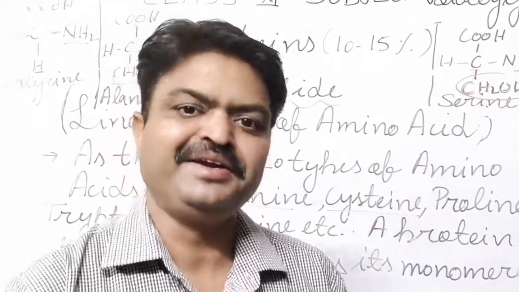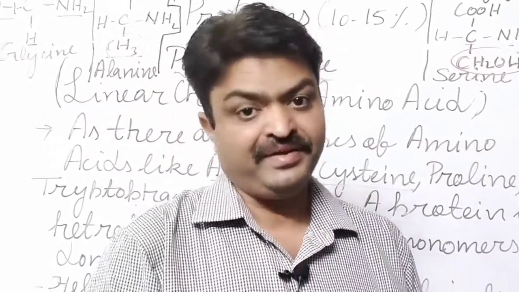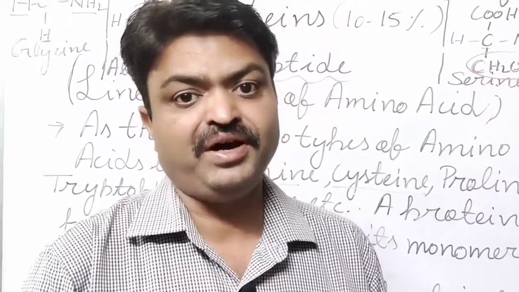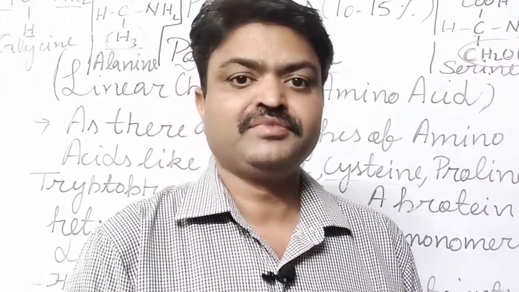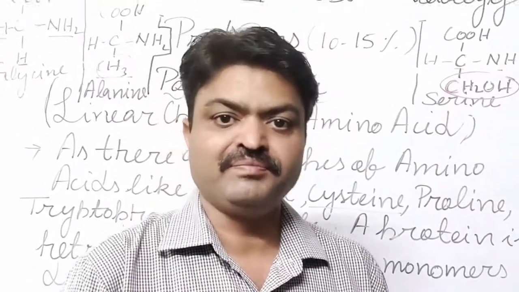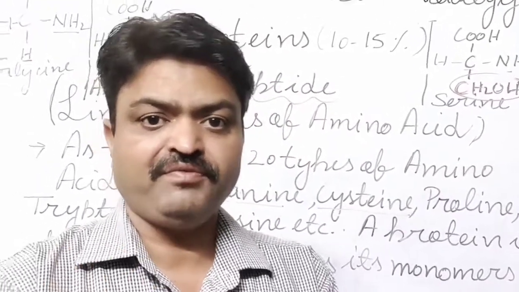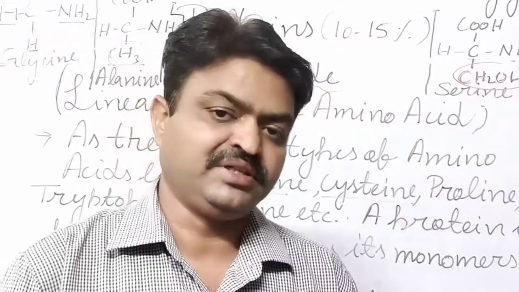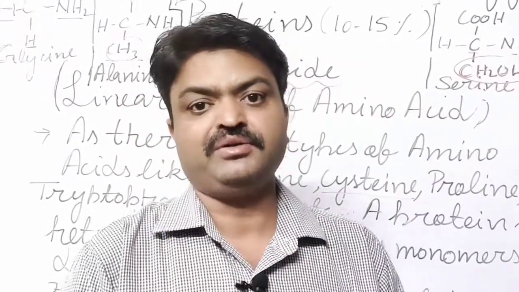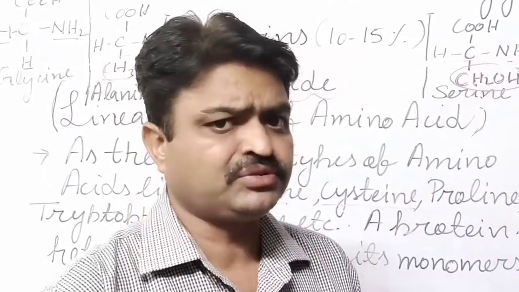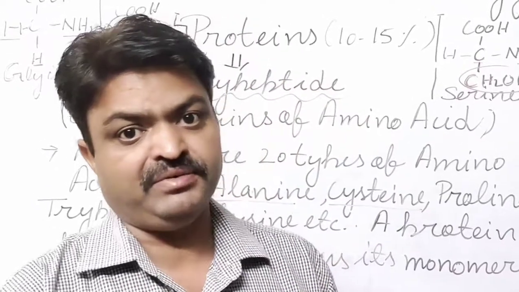Yes, you are right, it is the ribosome. And where are the ribosomes found? They are found on the endoplasmic reticulum. But in the prokaryotic cell, they are found in scattered form inside the cytoplasm. And what they do, student, they synthesize the protein.